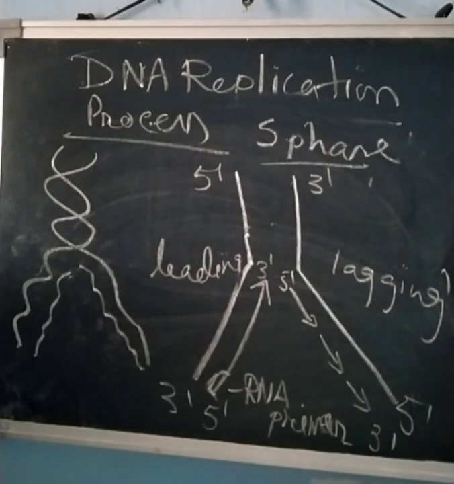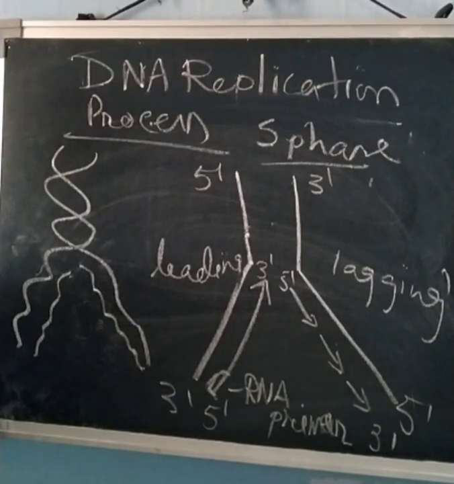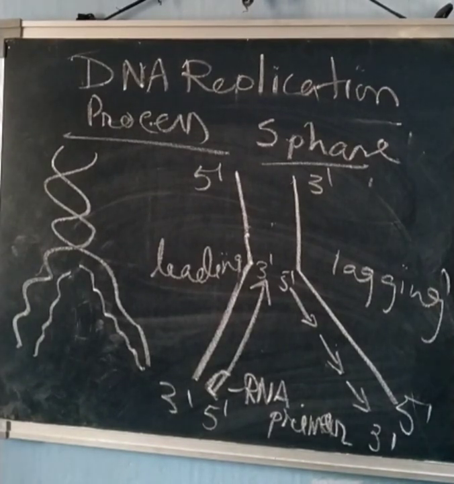They require an origin of replication, the site which provides the recognition site for the DNA polymerase as well as the RNA primer. And due to the requirement of the origin of replication, a piece of DNA needs a vector to be propagated during recombination. So in eukaryotes, the replication of DNA takes place in the S phase of the cell cycle, and if cell division fails to take place, then it results in polyploidy.